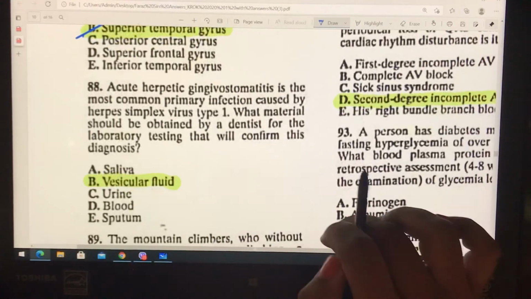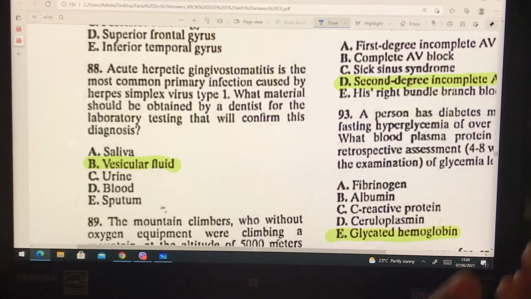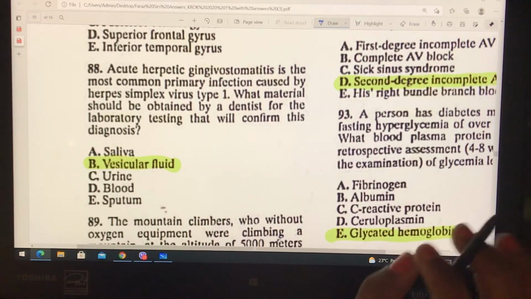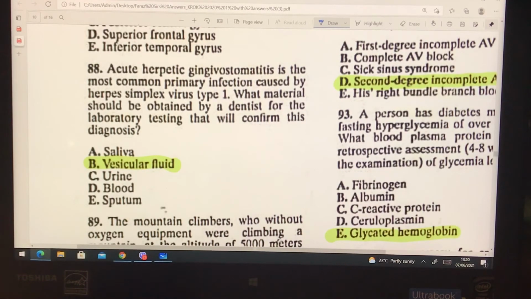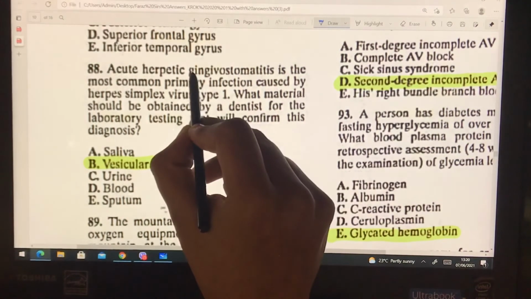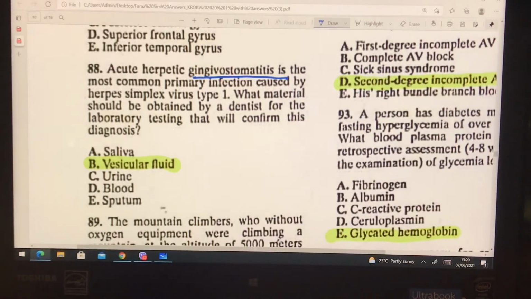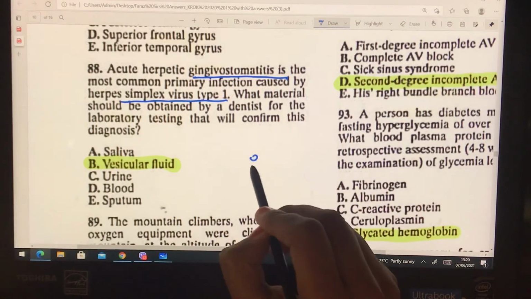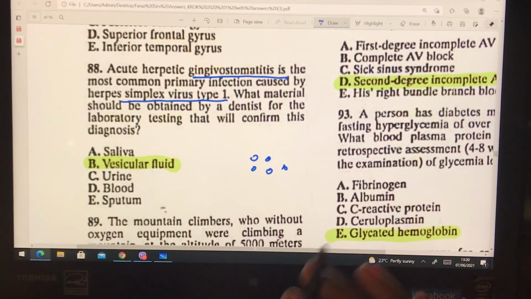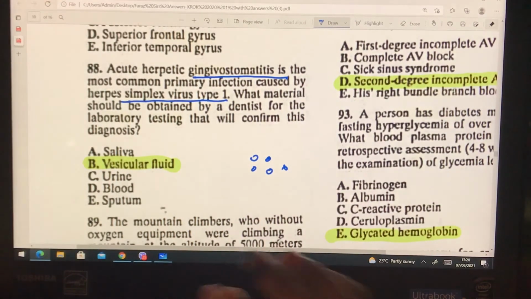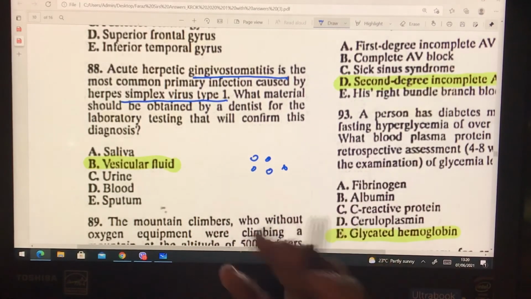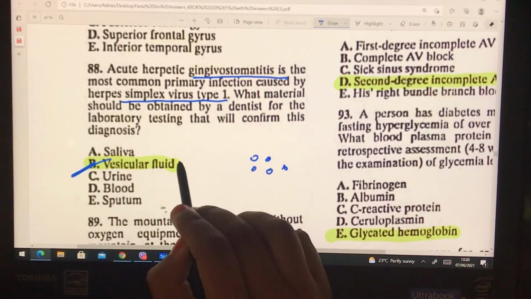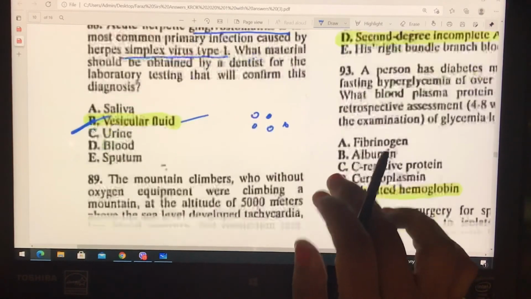Okay. So the next question is, acute herpetic gingivostomatitis is the most common primary infection caused by the herpes simplex virus type 1. What material should be obtained by the dentist for the laboratory testing? So guys, the patient is having gingivostomatitis, inflammation of gingiva, inflammation in the mouth, and the herpes simplex virus forms small vesicles in the area of the mouth. So obviously the dentist will take the vesicular fluid, the fluid which is inside the vesicles, for the diagnosis.